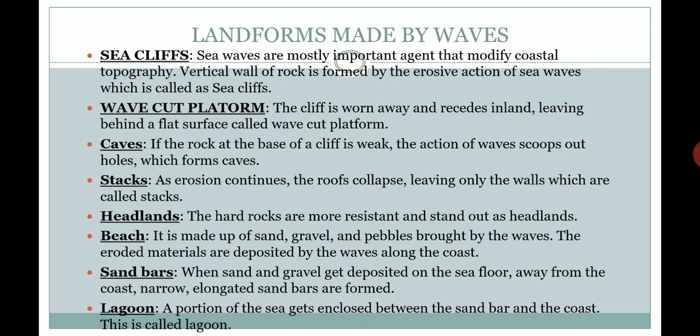Caves. If the rock at the base of a cliff is weak, the action of waves scoops out holes, which forms caves. How is a cave formed? If the base rock of the cliff is weak, the waves scoop out holes, which form caves, and then erosion continues.